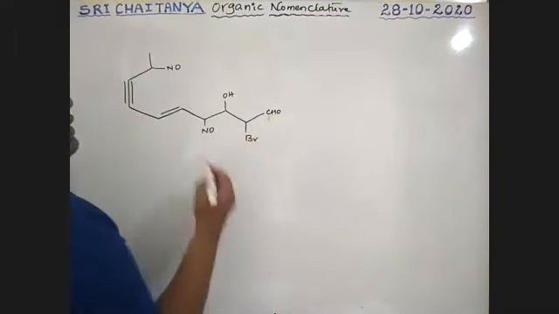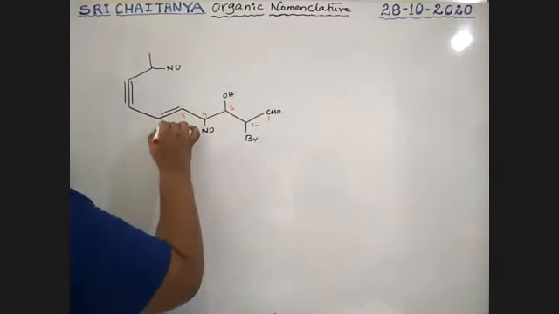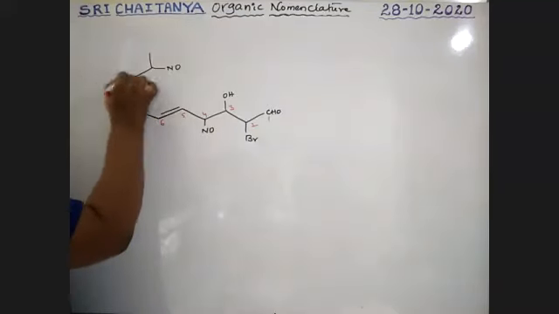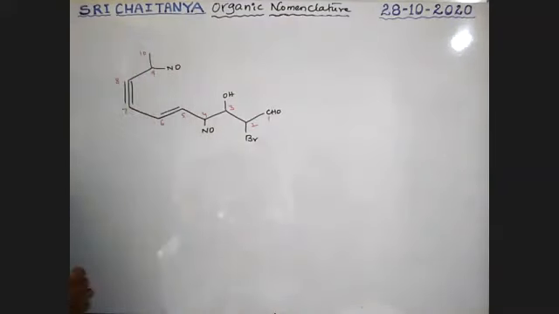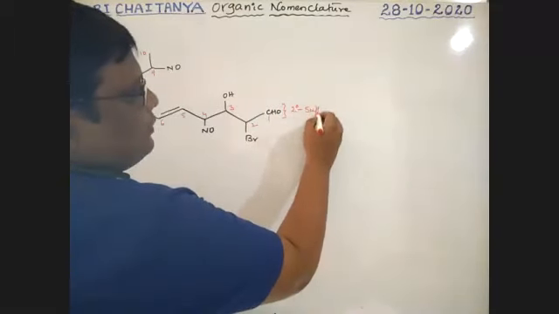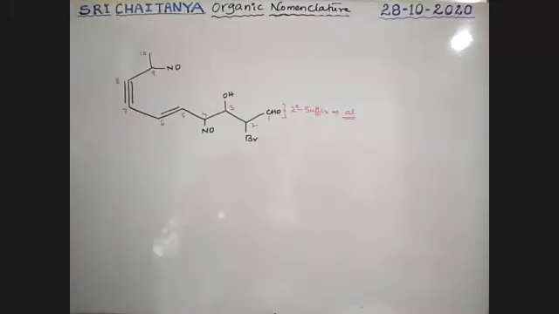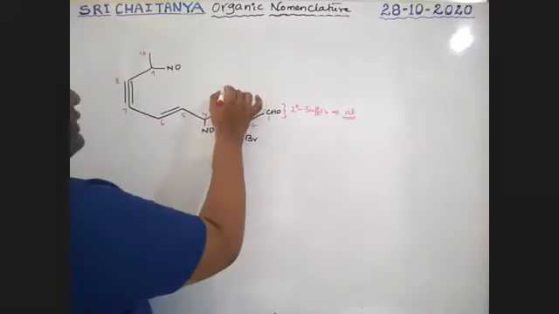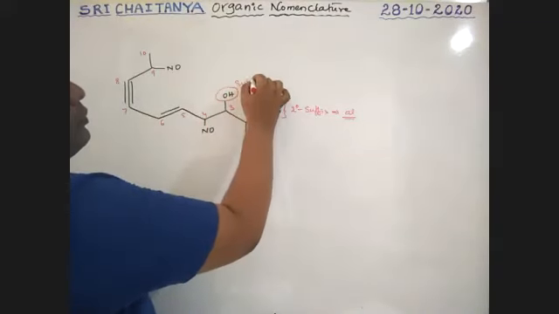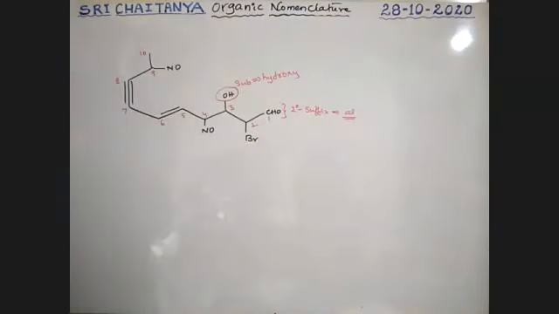So this is the first one. Second, third, fourth, fifth, sixth, seventh, eighth, ninth, tenth. This is the numbering. So this is the secondary suffix. Therefore, AL is used. The others are substituents. Therefore, hydroxy is used.